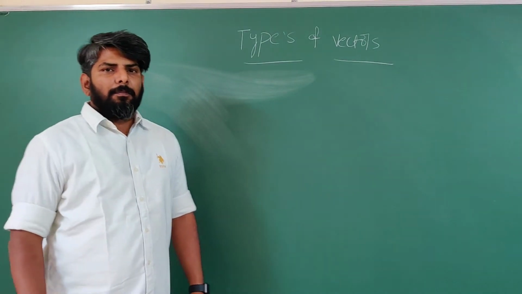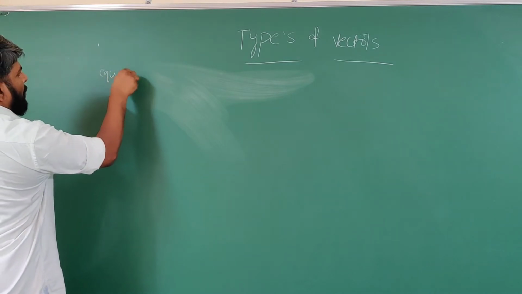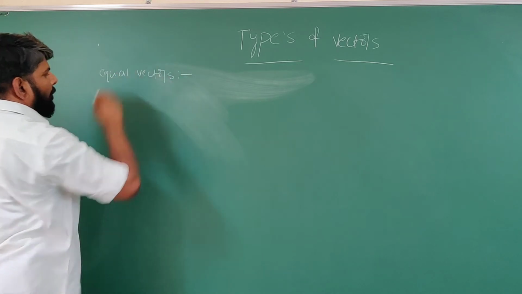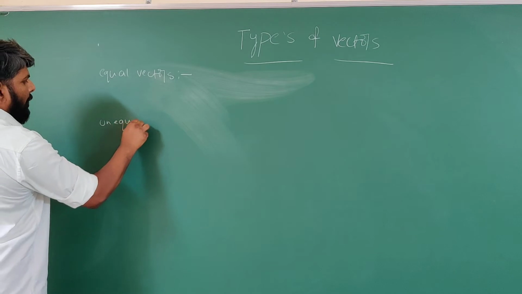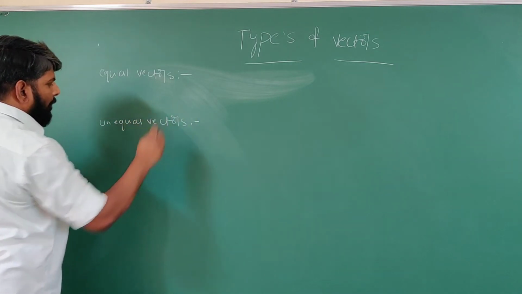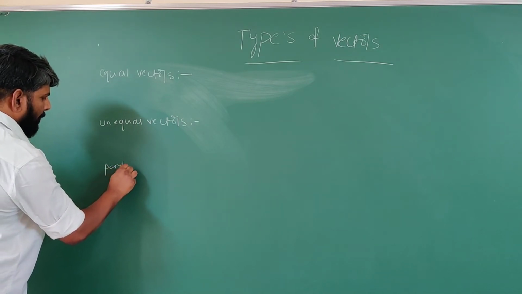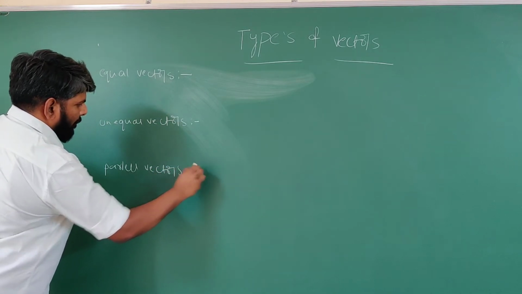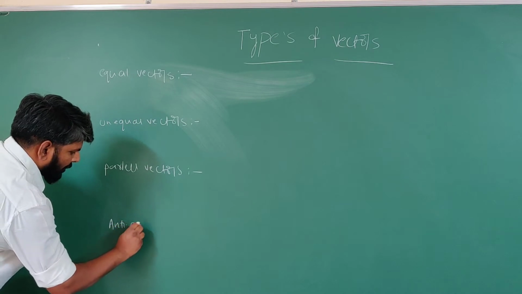For example, equal vectors, unequal vectors, parallel vectors, anti-parallel vectors.